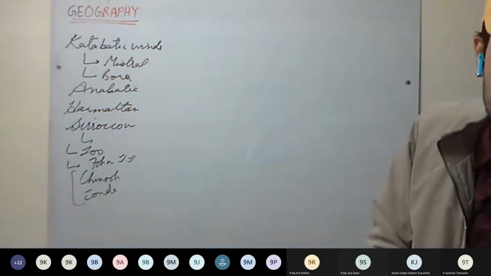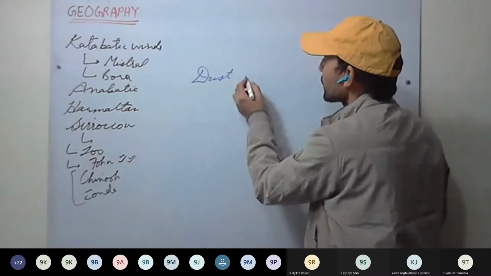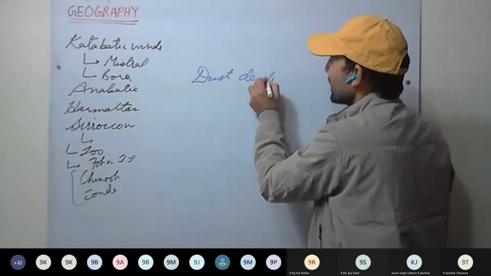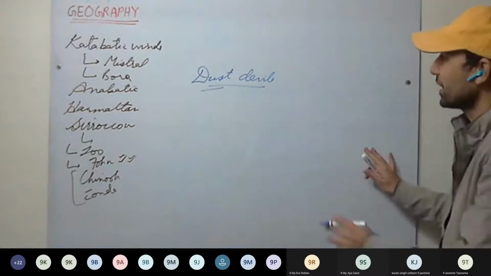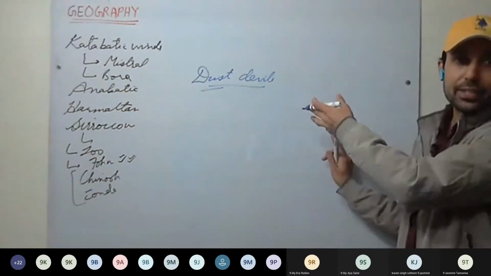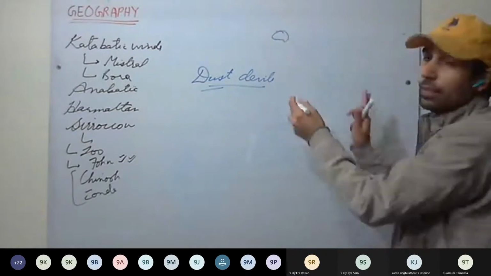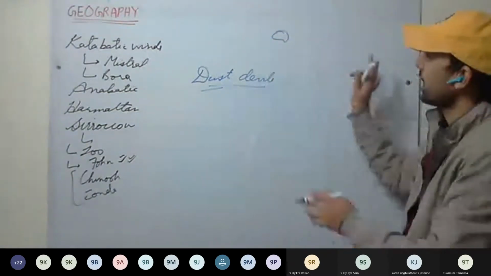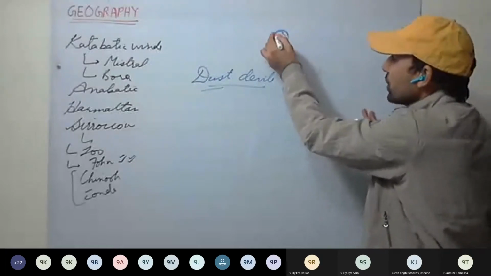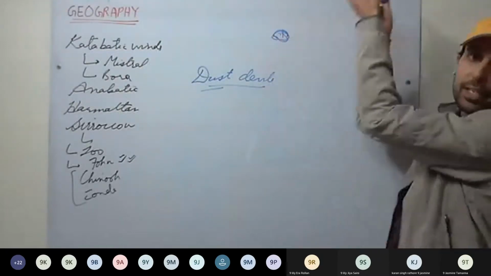Next is dust devil. What is a dust devil? You have seen it in school sometime. Mainly they take place in deserts. What happens is that some part of the desert gets more heated, and the air there gets more heated and rises.